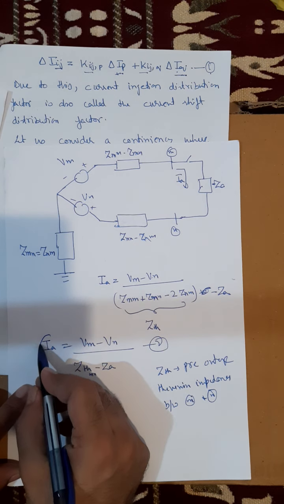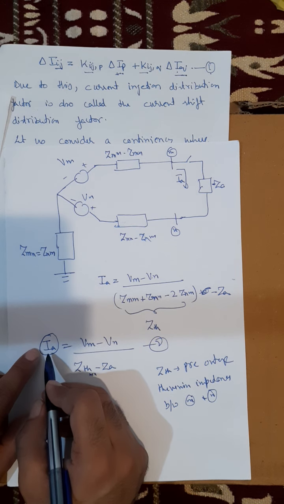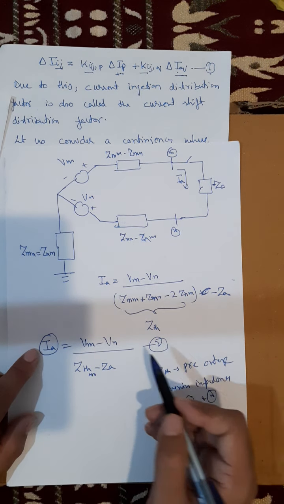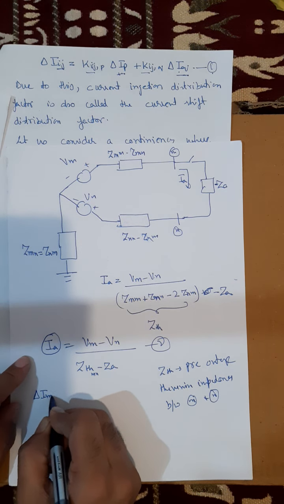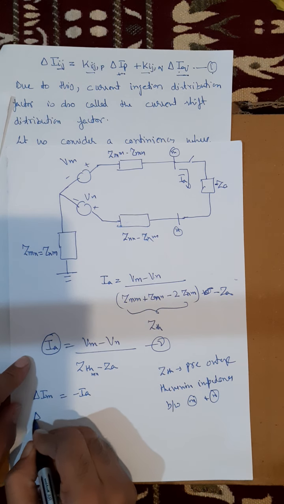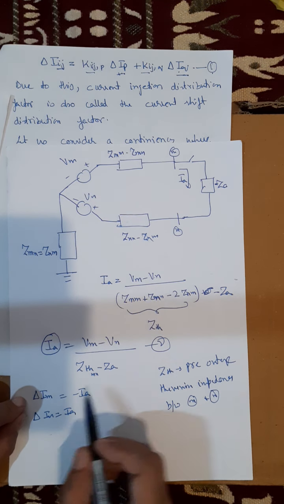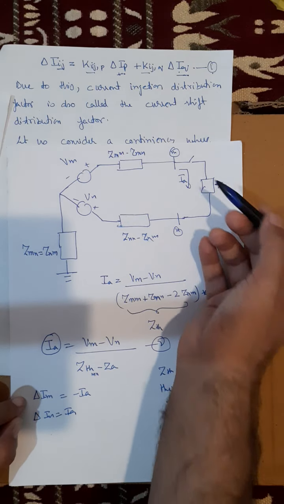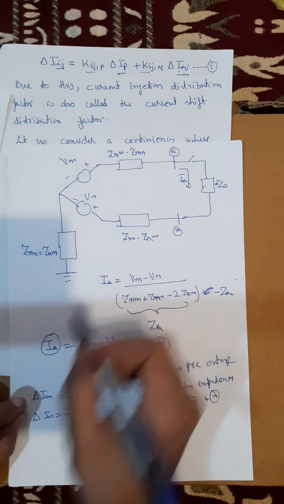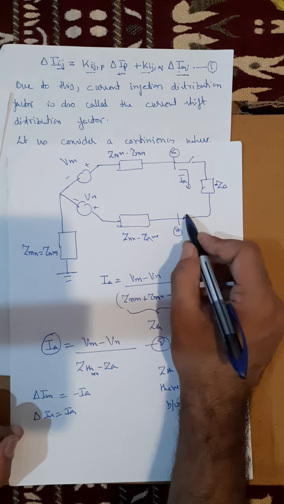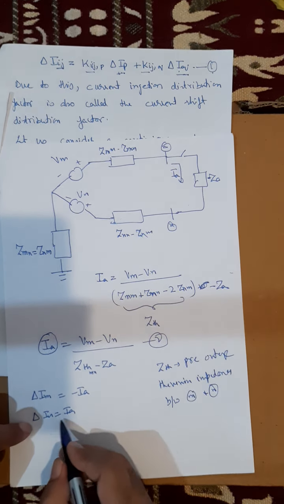So this current IA has the same effect on the voltages of the pre-outage network as the two compensating currents, delta IM equal to minus IA and delta IN equal to IA. Why am I saying delta IM is equal to minus IA? Because we conventionally assume a current injection as the current entering the bus. So this IA is going away from this bus, so delta IM is equal to minus IA, and delta IN is equal to IA, because this current here is coming like this, going into the bus, and so it is directly represented by IA.